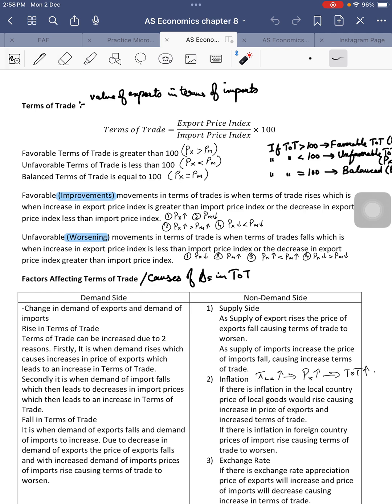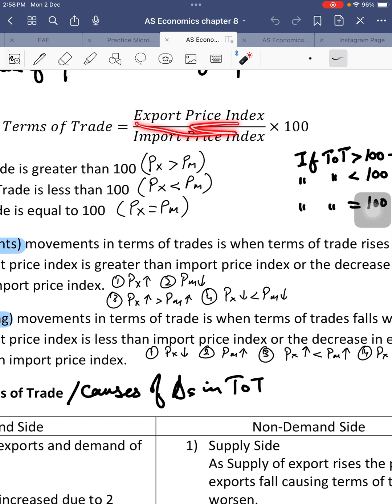the next question that we should know or that we should solve is, what are the factors that affect terms of trade? Now, these aren't factors that affect terms of trade. These are the reasons why terms of trade may improve or worsen for a country. And those reasons are basically based or dependent on export price index and import price index. What is the direction that these prices are taking? Whether the export price index is rising or falling, and whether the import price index is rising or falling, that will affect terms of trade.